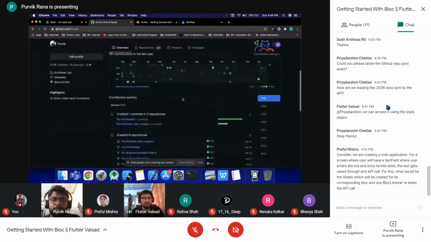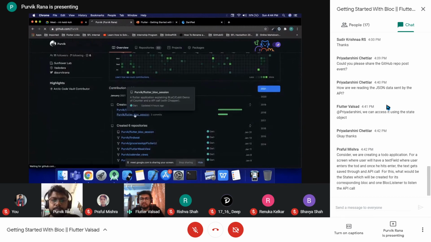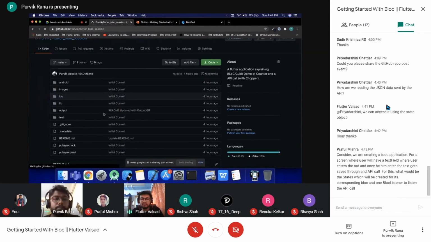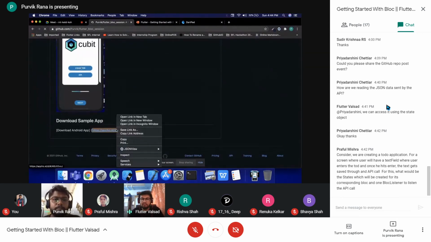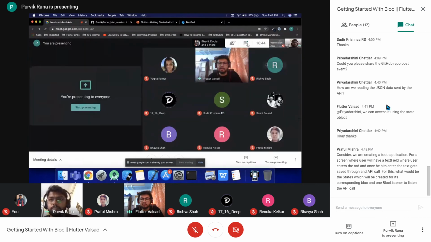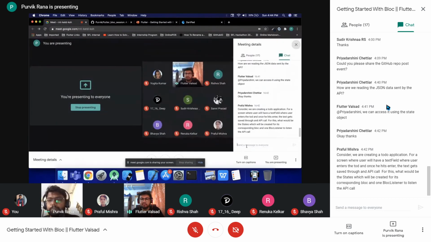Okay, no issue. There is one question. Consider we are creating a to-do application for a screen where the user will have a text field where the user enters the to-do, and once he hits enter, the text gets saved through an API call. For this, what would be the states which will be created for its corresponding block, and one block listener to listen to the API call?